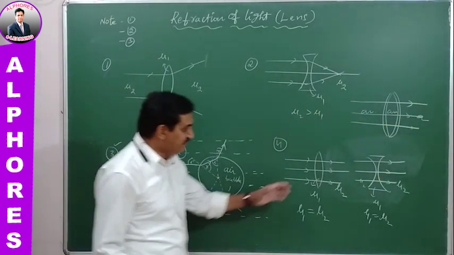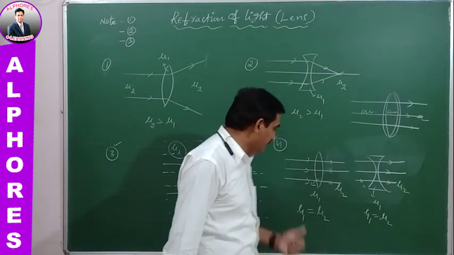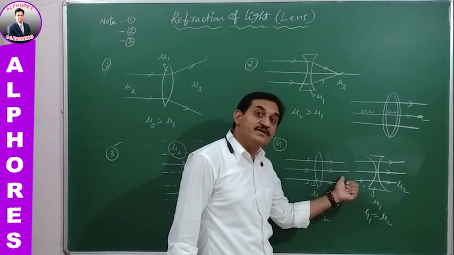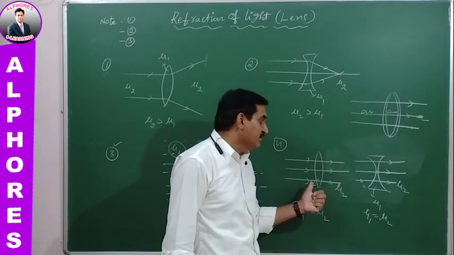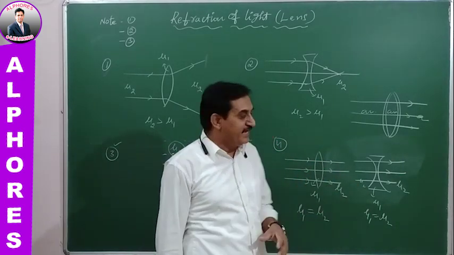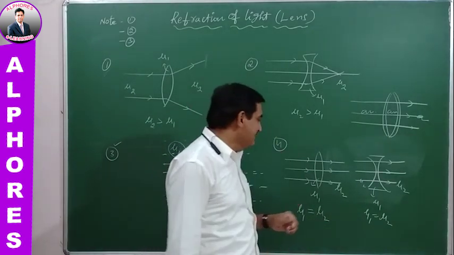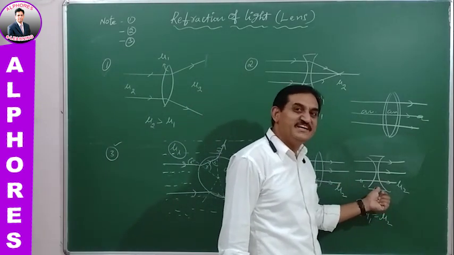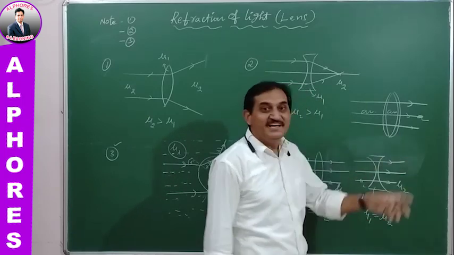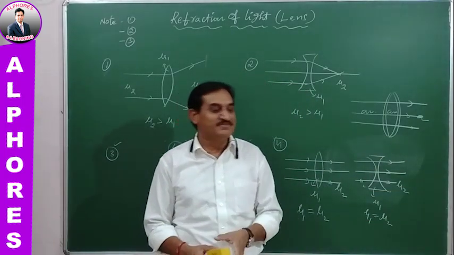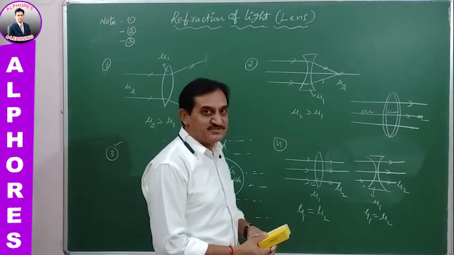There are three different situations we observe here. This is a lens whose refractive index and the surrounding refractive index both are the same. Then no question of bending of light takes place in it. Means no refraction takes place. Here also the same, even if it is concave. But here a lens is prepared in such a way that inside air medium and outside surrounding medium is also air.